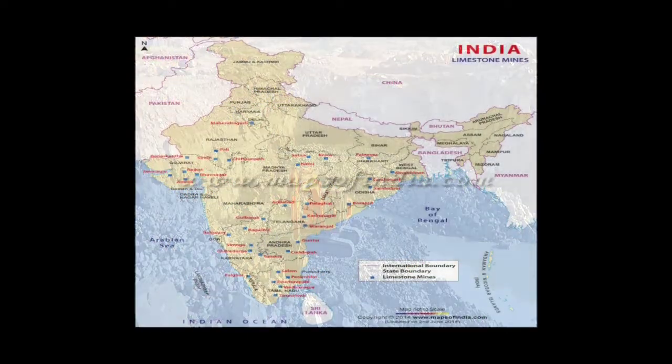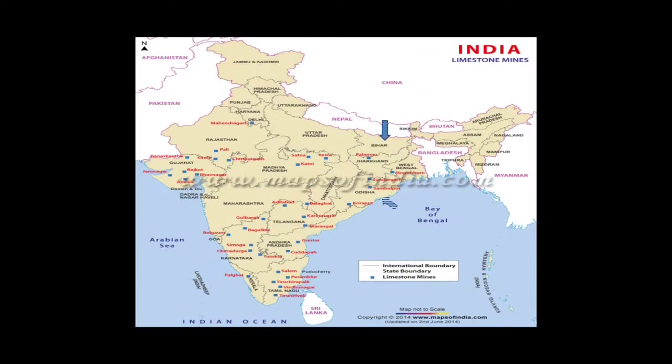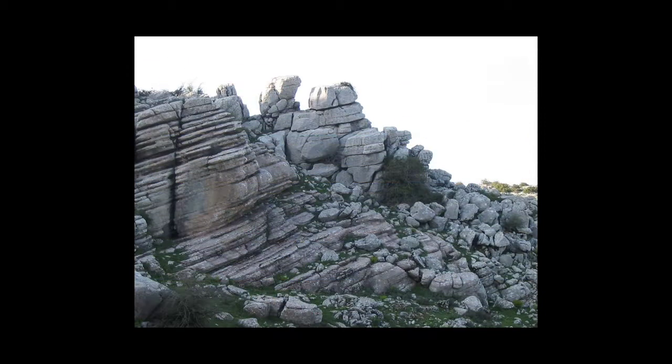The large reserve of limestone are found in Bihar, Odisha, Rajasthan, Madhya Pradesh, Maharashtra, Gujarat and Andhra Pradesh. China is the largest producer of limestone in the world. Other countries where limestone is found are Bangladesh, Pakistan, Japan, Brazil and Germany.